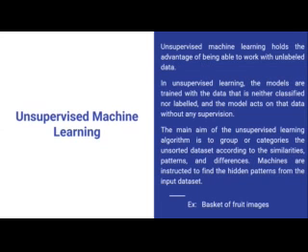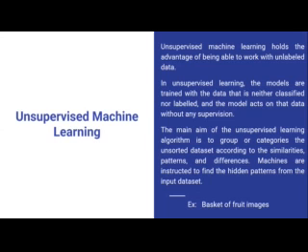Now go to unsupervised learning. Unsupervised learning is different from supervised learning. As the name implies, there is no need of supervision, which means there is no labeled data. The main aim of this algorithm is to group or categorize the unsorted data set according to the similarities, patterns, and differences. Let's say an example of the input is a basket of fruit images, where the images contain parameters like color, size, and so on.